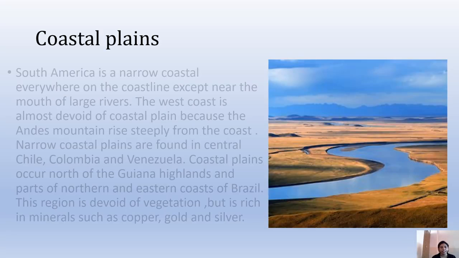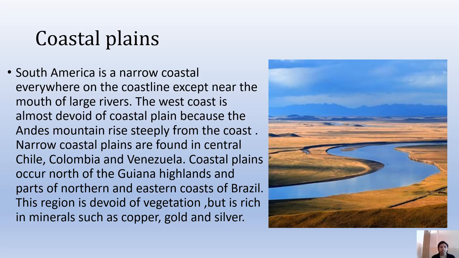So, the coastal plains. South America has a narrow coastal plain everywhere on the coastline except near the mouths of large rivers. The west coast is almost devoid of coastal plains because the Andes Mountains rise steeply from the coast. Narrow coastal plains are found mainly in central Chile, Colombia and Venezuela.